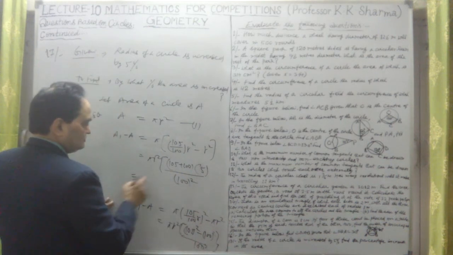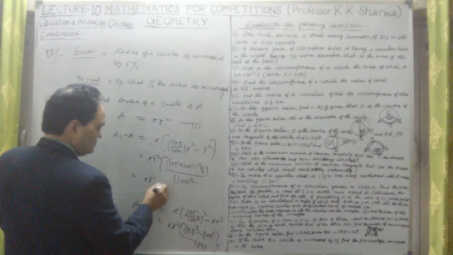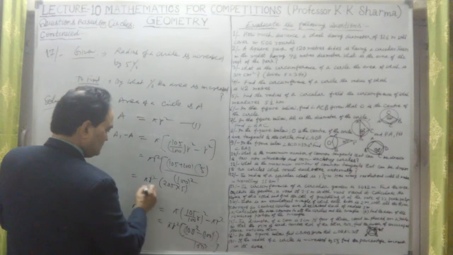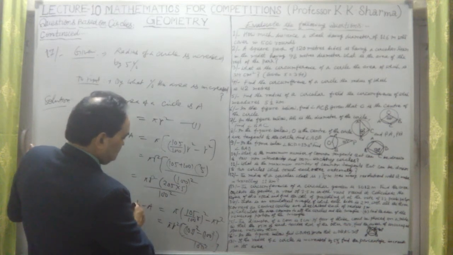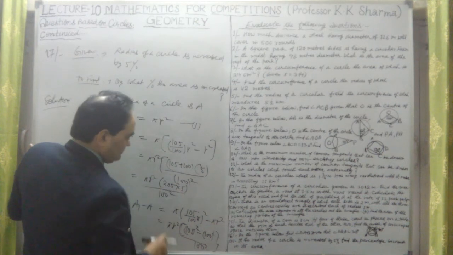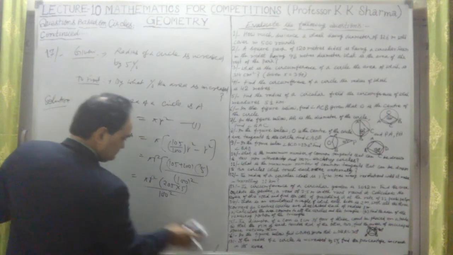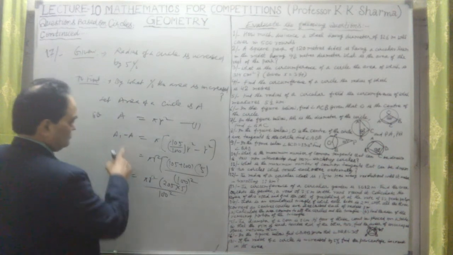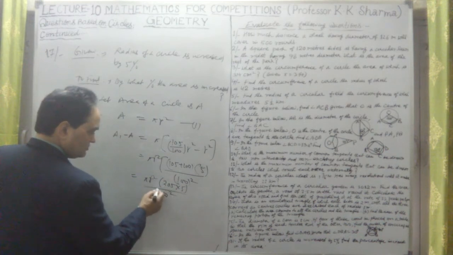This value is there, so this is pi r square into 205 into 5 upon 100 square. Now if I have to find out the percentage increase, let me just find out. This is the increment in area. For A1 minus A, we have calculated the increment in area, and it is upon 100 square.